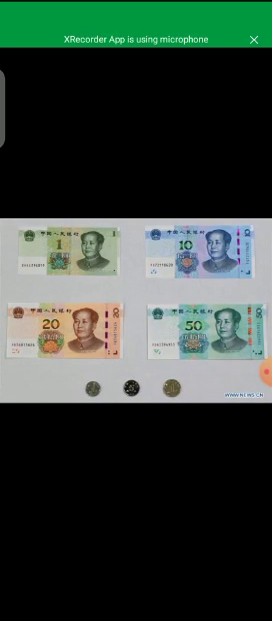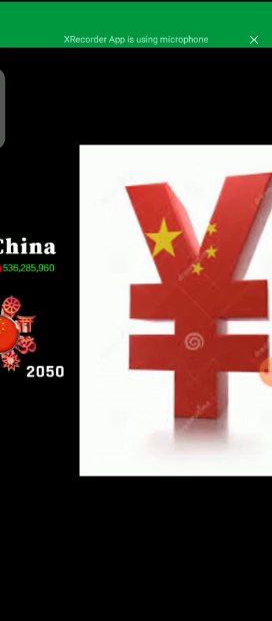This is the capital Beijing. This is the currency yuan. It is also called yuan. This is the symbol of the currency. Just as in Pakistani rupees we have symbolized our currency as Rs, this is the symbol of the currency yuan. It is represented by Y.